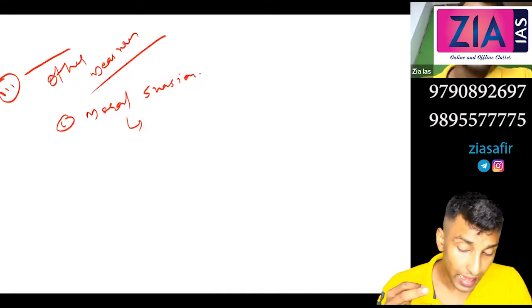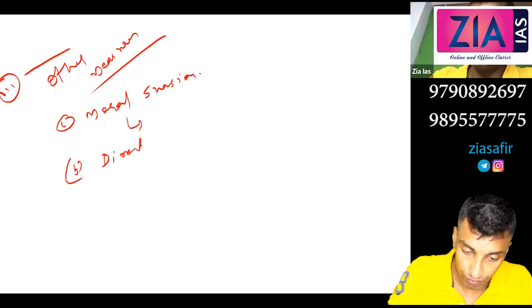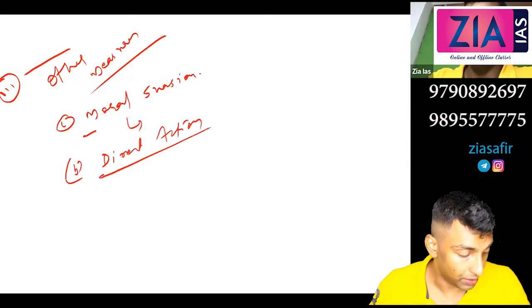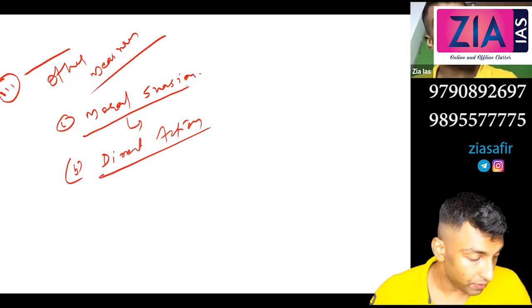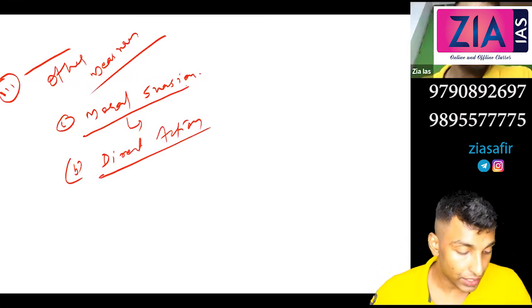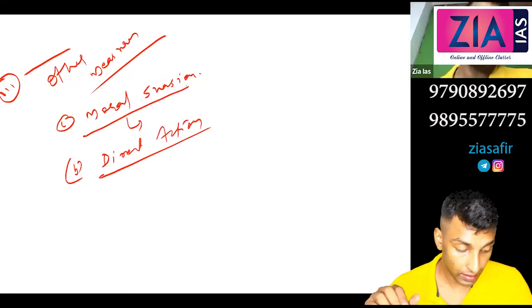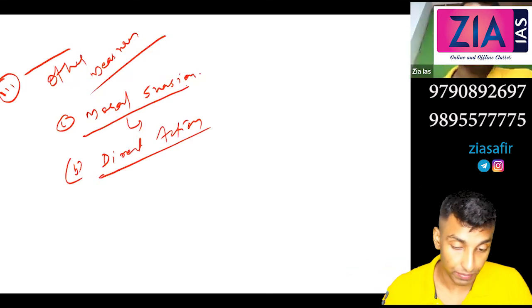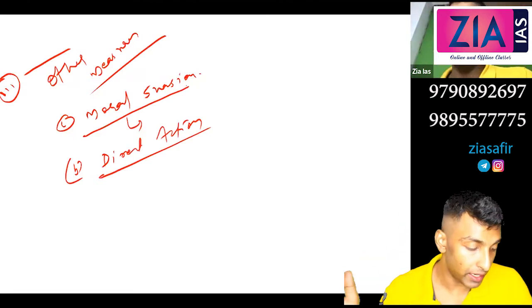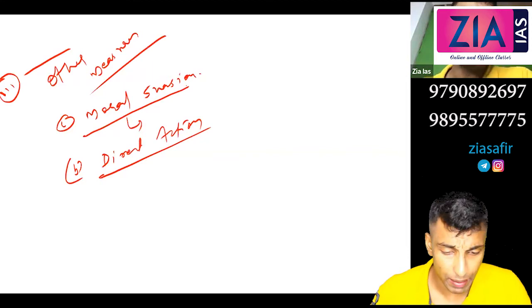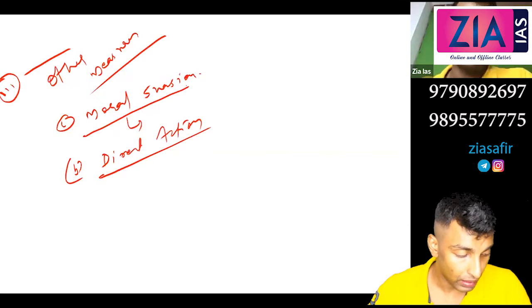Under this next one you can write direct action. So A, moral suasion, B, direct action. If banks fail to follow instructions given by RBI, it can take disciplinary action. For example, there can be penalty or sanctions, or to some extent it can be cancellation of license also. So direct action.